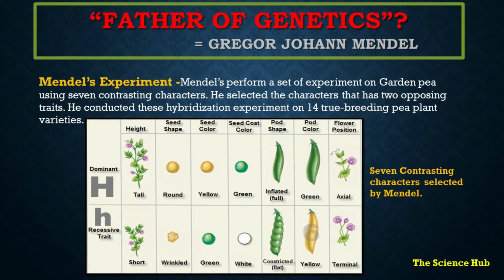Before going on to the chapter, we are going to know about the father of genetics and his experiments. Father of genetics, Gregor Johann Mendel. He carried out a set of experiments on garden pea using 7 contrasting characters. He took both the dominant and the recessive traits. The characters are height, seed shape, seed color, seed coat color, pod shape and pod color.